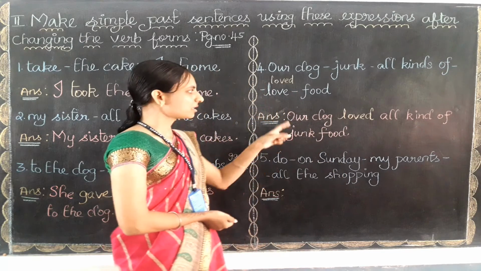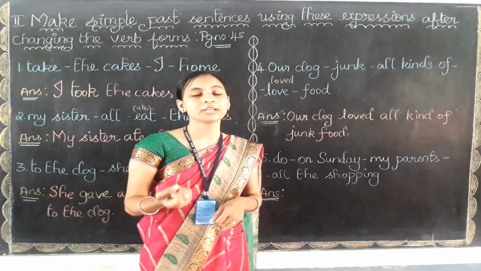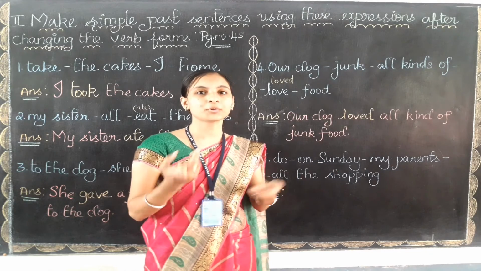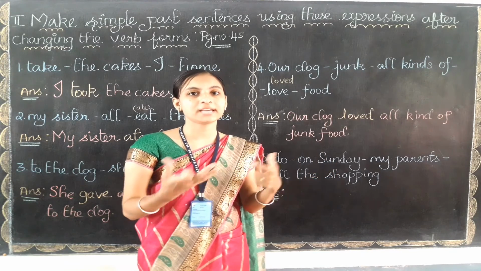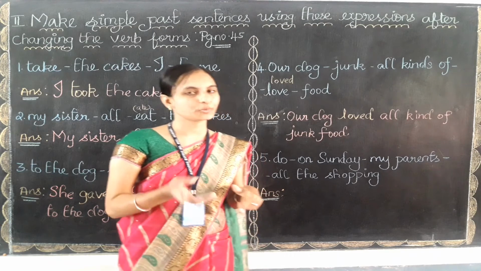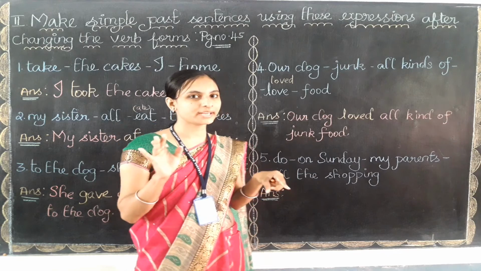Clear children? So our dog loved all kinds of junk food means what? எங்க டாகுக்கு வந்து எல்லா விதமான junk food எந்த விதமான ஸ்நாக்ஸோ சாப்பாடு கொடுத்தாலுமே it will like. Loved means very much like. Okay, ரொம்பவே அதுக்கு பிடிக்கும். This is the Tamil translation. I hope you are getting the answer in your mind also.